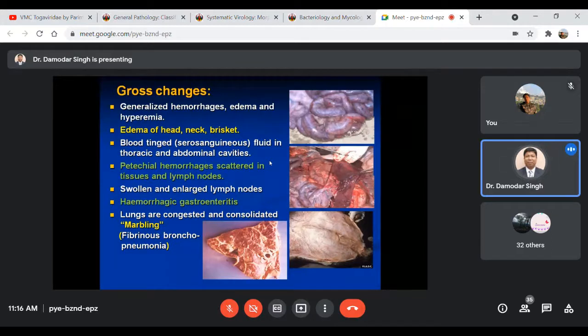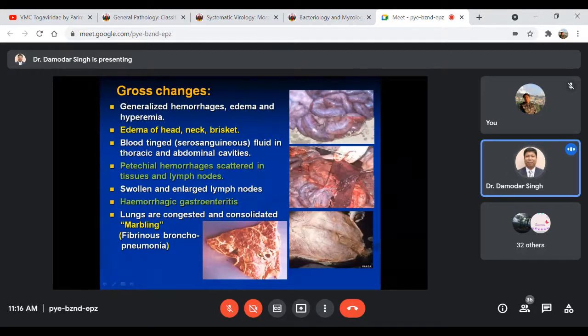And so far as the GI tract is concerned, you may find hemorrhagic gastroenteritis, in the stomach, the rumen, reticulum, and then the intestine. The gastroenteritis may be severe, maybe hemorrhagic type. And so far as the lungs, as I was talking about, pneumonic type, bronchiolitis, the lungs are the most targeted organ. The lungs used to be highly congested and consolidated, mostly due to fibrinous bronchopneumonia, as I'm showing here.